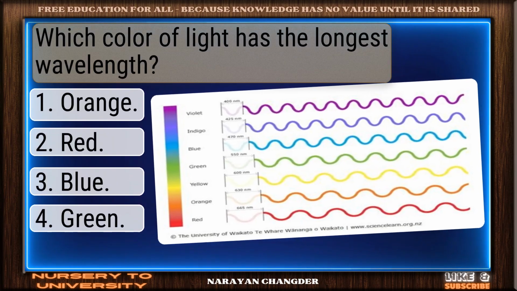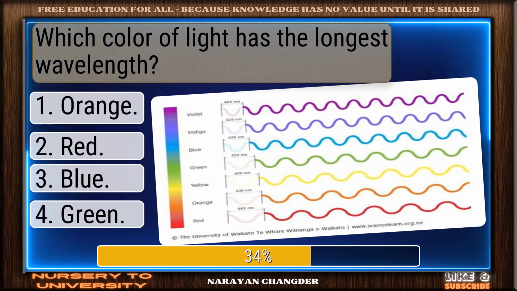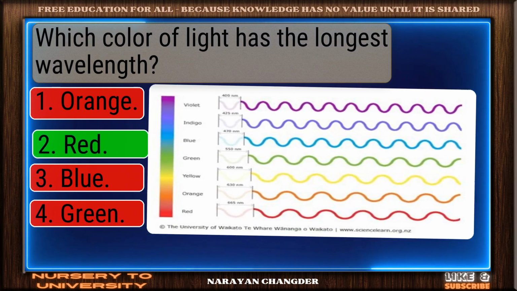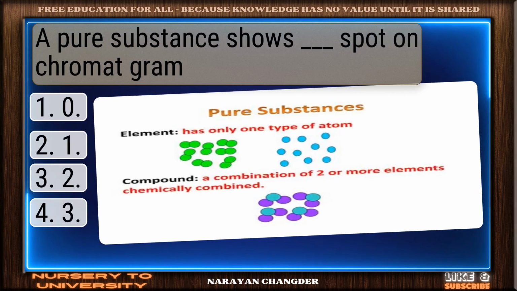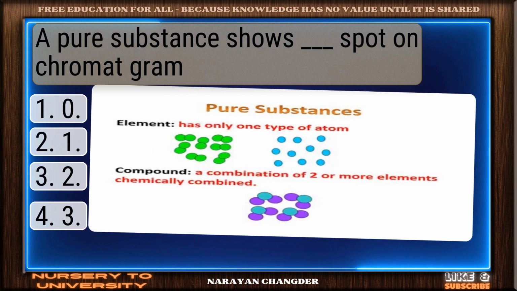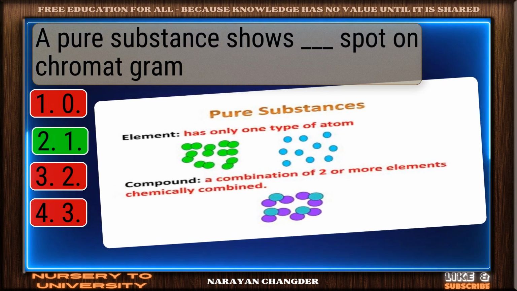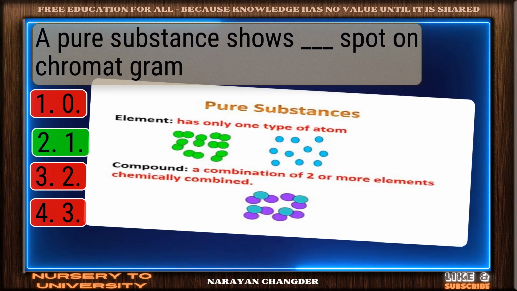Which color of light has the longest wavelength? Nicely done. Red is a solid answer. A pure substance shows dash spot on chromatogram. Well done. 1 is the right choice.